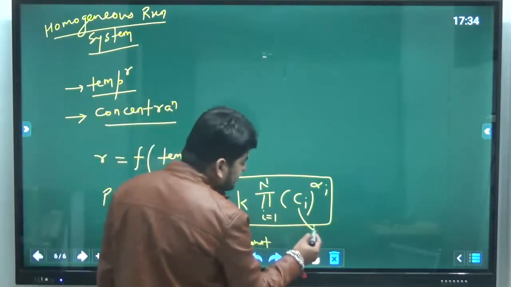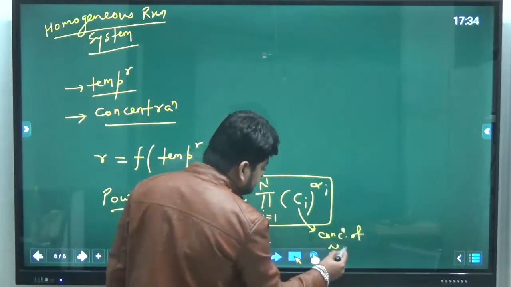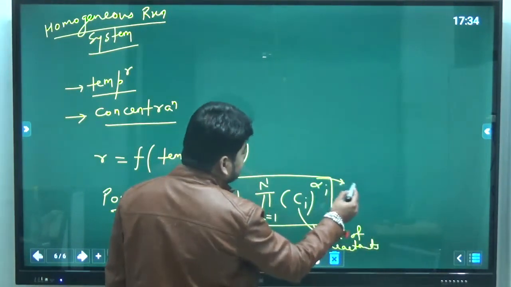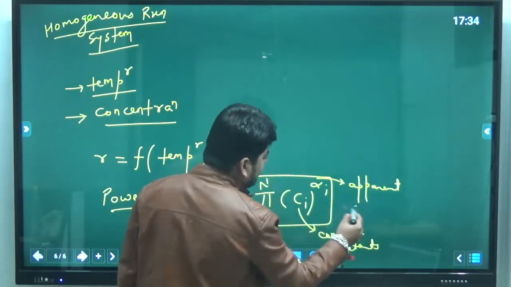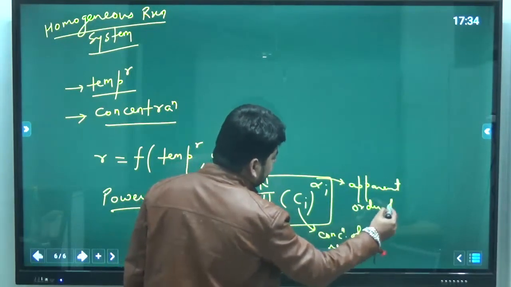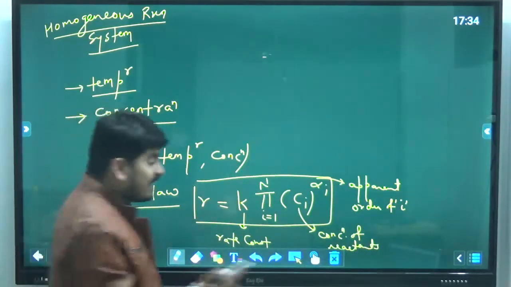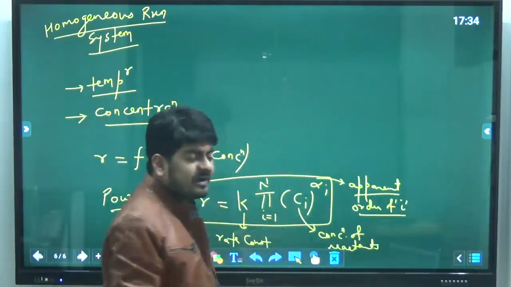Ci is the concentration of reactants only. Alpha i is the apparent order of i in RDS, or you can say simply the order of i, it doesn't matter.